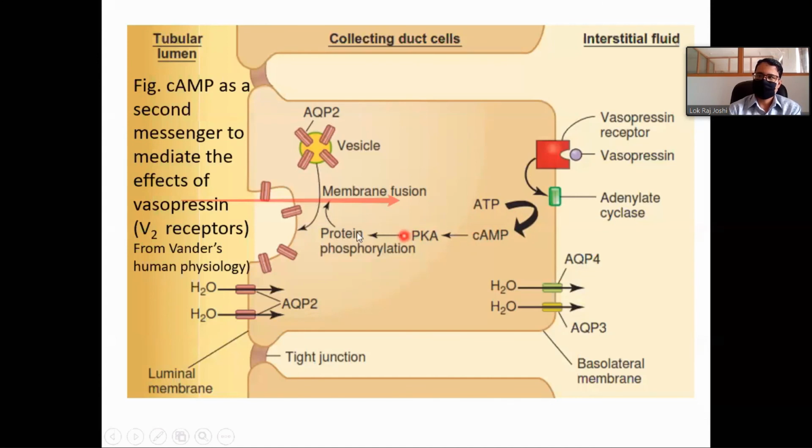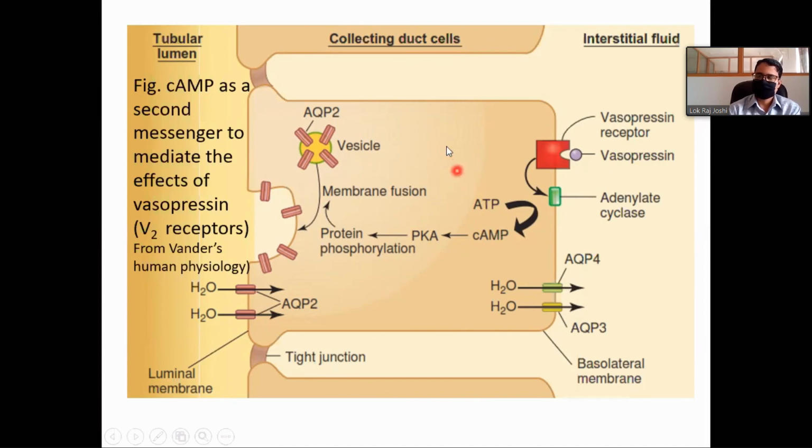It causes phosphorylation of some other enzymes or proteins, and then finally there is more synthesis of these aquaporin channels, and then they are transported to the cell membrane, forming new aquaporin channels here, and then there will be more reabsorption of water. The main point here is an example of cyclic AMP as a second messenger, and it is very common in many other cases also. It will act as a second messenger.